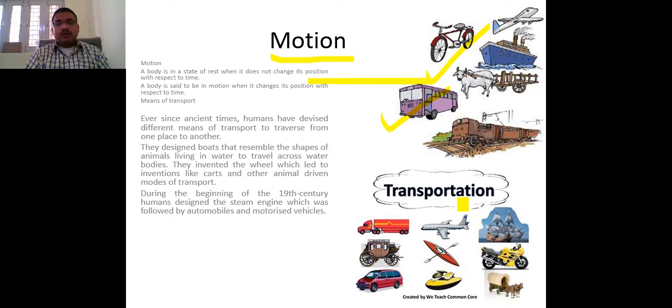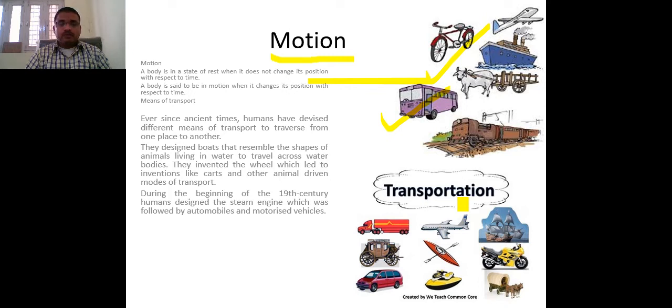So to search for those things, we have to move from one place to another place. We have to communicate from one person to another person, so that things can be exchanged. For the survival of life, some motions are required, and that's why we move from one place to another place.